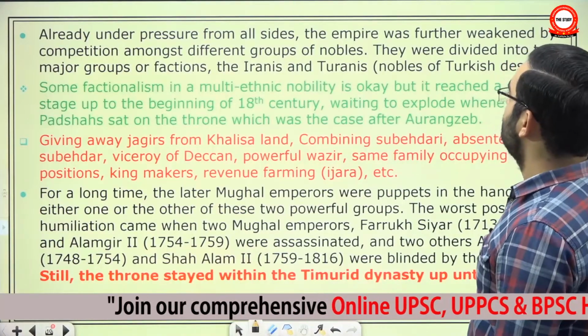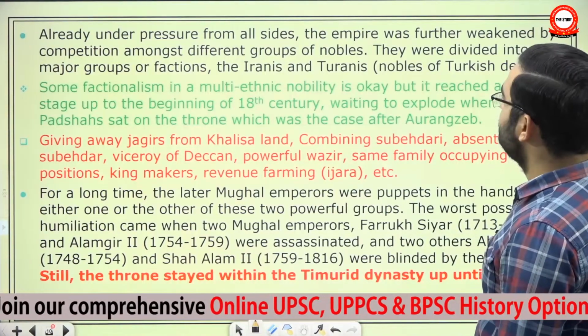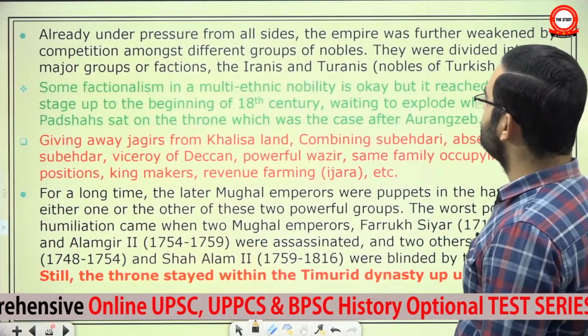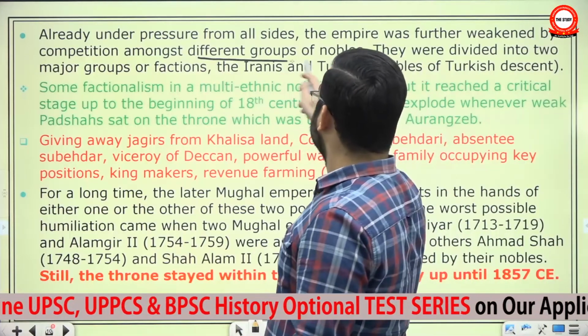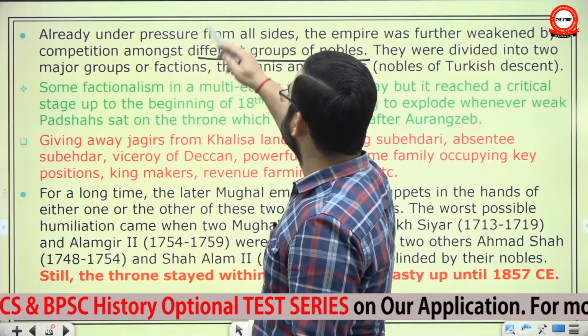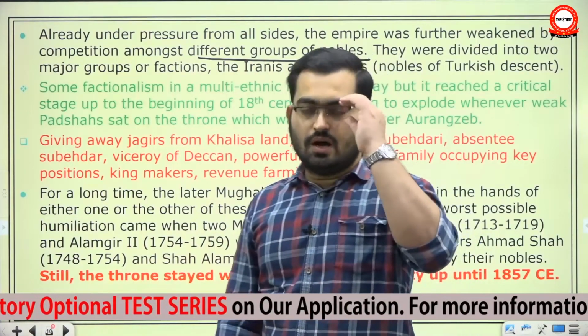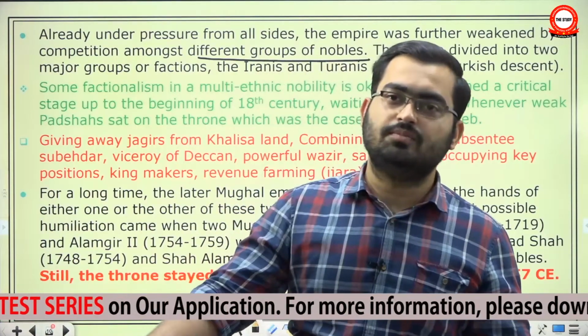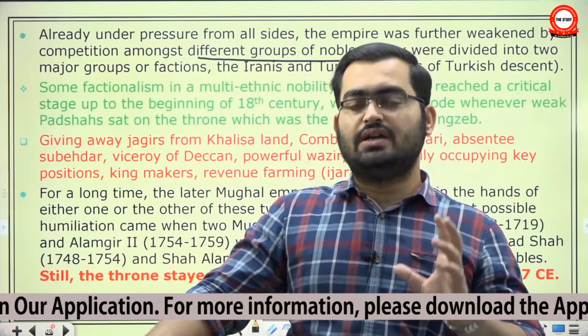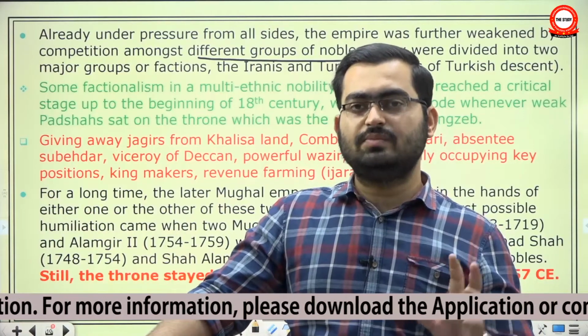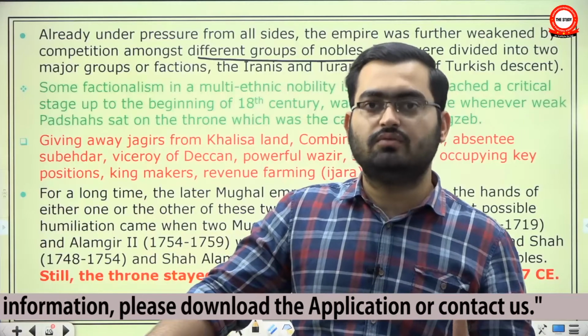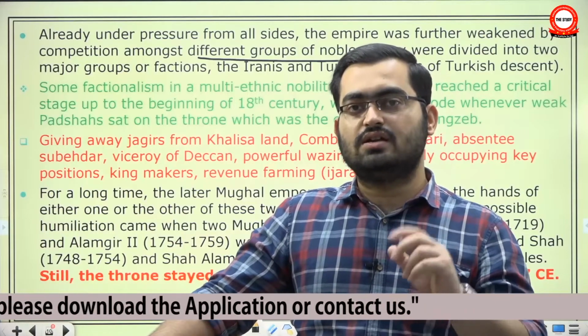Already under pressure from all sides, the empire was further weakened by competition among different groups of nobles, the factionalism in the Mughal court, meaning the Mansabdari crisis. Because now you were insecure about your income. Why? Because you wanted Jagir, quality Jagir, but there was simply not enough to go around. That same phrase, ek anar sau bimar.